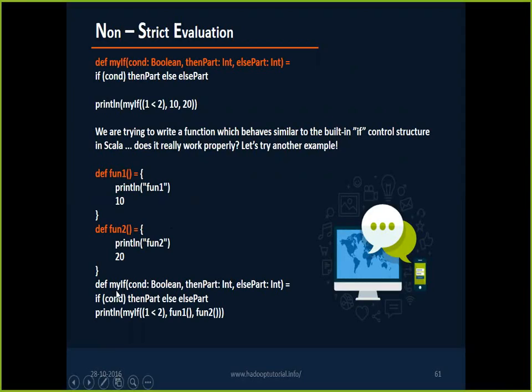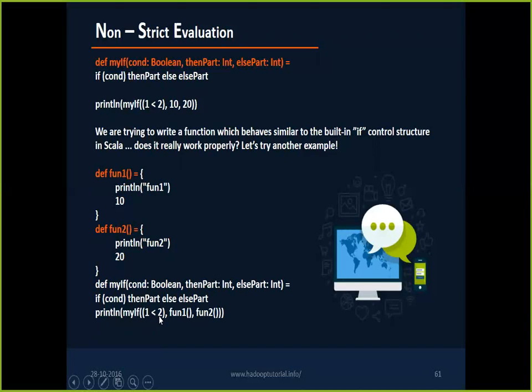Here, I have def myIf, and condition is a variable which is of boolean type, then part is a variable which is of int type, and else part is another variable which is of int. Its body is, if condition is true, whatever the boolean value that you have sent, then return that then part, this integer, else return that else part. And I am making a call to println of myIf, where in place of condition boolean, I'm passing an expression 1 less than 2.